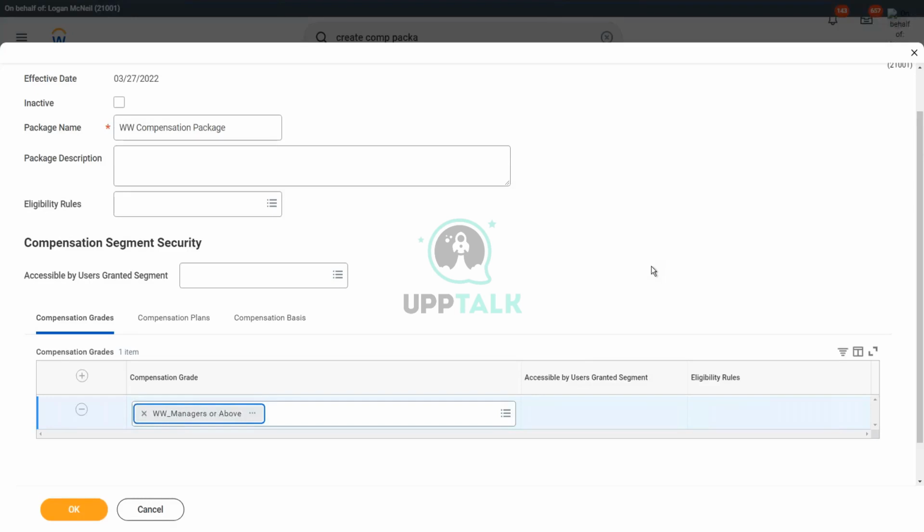Same compensation plan, same package, same eligibility rules, etc. How do you ensure that the rule will default for the hiring that you are doing for your organization? Right. You have to restrict that to your organization only. Isn't it? So that's why you would need to put it as part of your eligibility rule.